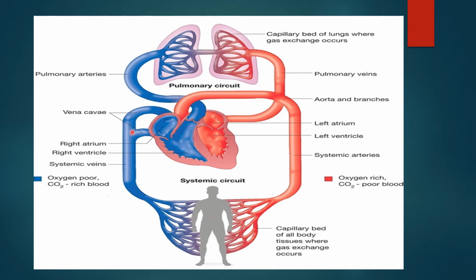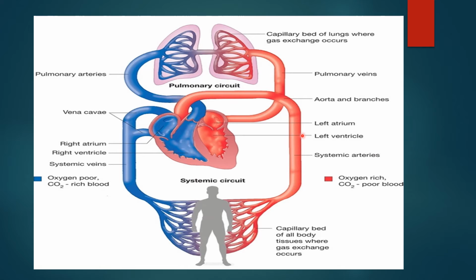Here, the heart sends this deoxygenated blood to the lungs with the help of pulmonary arteries. Lungs now take out the carbon dioxide from it and throw it out by exhaling. Lungs will take oxygen from inhaling and add it to the blood. Now this oxygenated blood, that means the blood which has oxygen in it, will come to the heart with the help of pulmonary veins. Then from the heart, this oxygenated blood will reach the whole body with the help of capillaries.